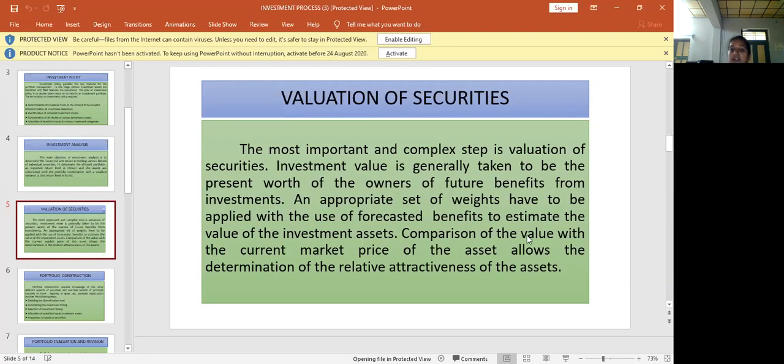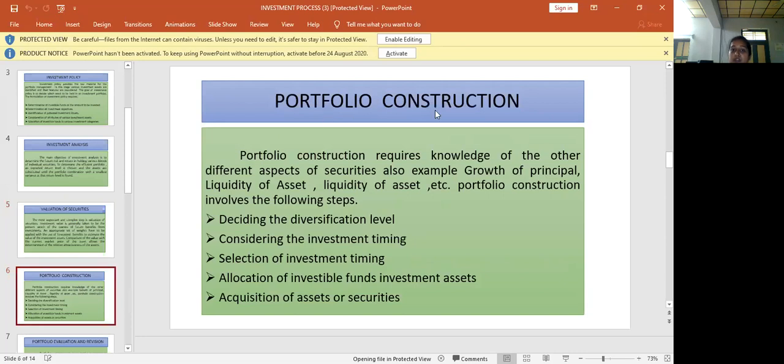The comparison of the present worth of the owner and the current market price of the asset allows the determination of the relative attractiveness of the assets. And the fourth step in the investment process is portfolio construction. Portfolio means a collection of financial investments, whether it may be stock, share, debenture or bond.